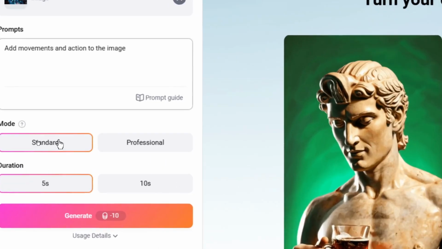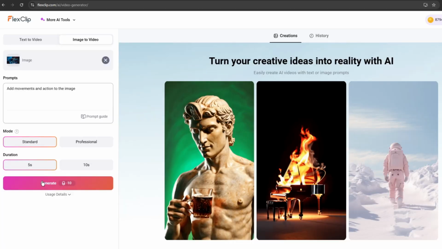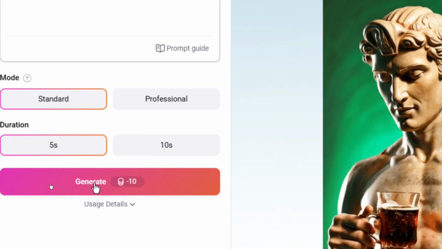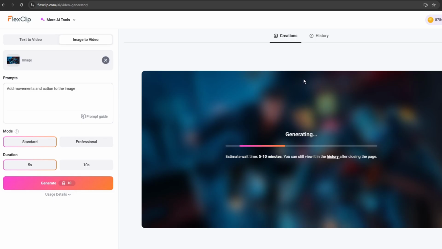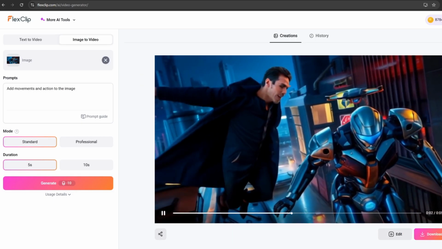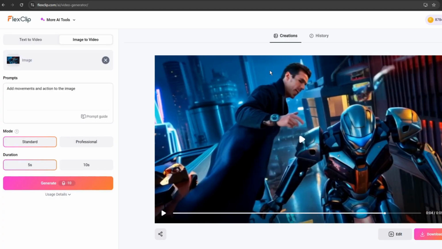From here, go ahead and select the mode, which is standard, and for the duration you can either use 5 seconds or 10 seconds. And then go ahead and generate. Now you have to know that if you're using a free account, you'll have some credits allocated to you that you can use to generate these videos. For each video, it will use 10 credits. So I'll go ahead and hit generate, and the process has just begun. And look at that, our video is ready. So I'll repeat the same for the other images and show you the final results.